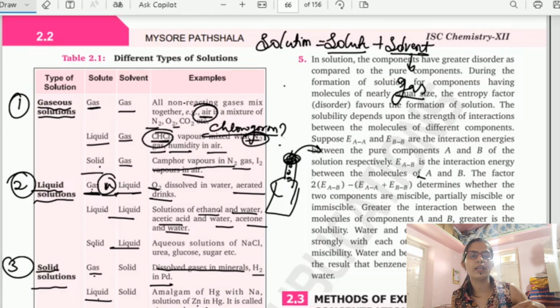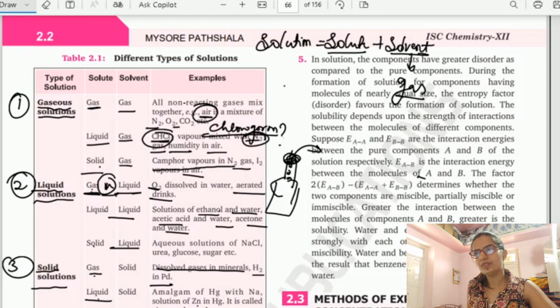You might have seen that gold jewelry is not made up of completely 100% pure gold. It is impure gold. Impure means some other metal is also added to the gold to make it strong. They use other metals, like copper, zinc, or silver, mixed with it to give a uniform solution. So copper dissolved in gold is an example for solid solutions.